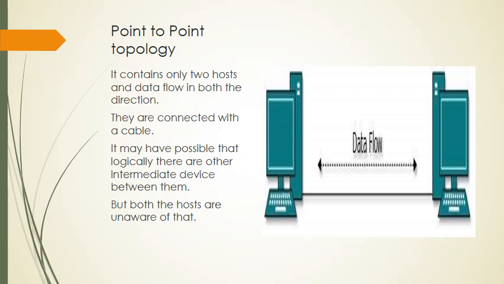But it is possible that in their logical connection there may be some intermediate devices which are used to share their data. It means in physical connectivity there are only two systems, but the logical connectivity can be different. There can be more devices which are helping both of them to share their data.